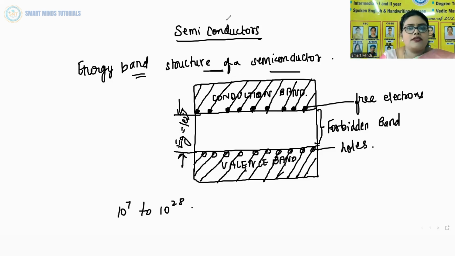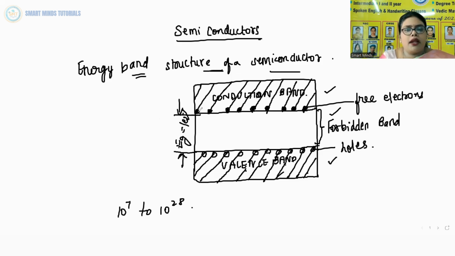So in today's class, we will understand everything about semiconductors. This is the figure of the energy band structure of a semiconductor. As you can see, there are three bands here. The top one is the conduction band, the second one is the forbidden band, and the third one is the valency band.